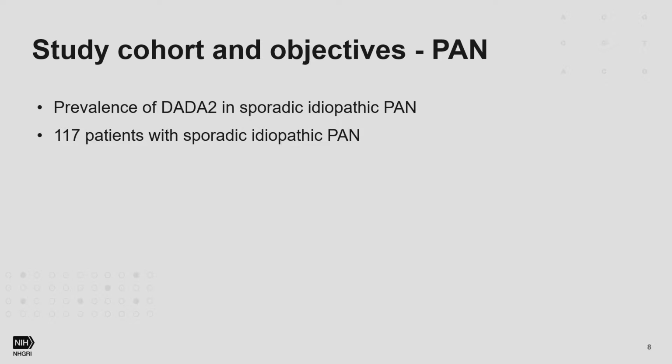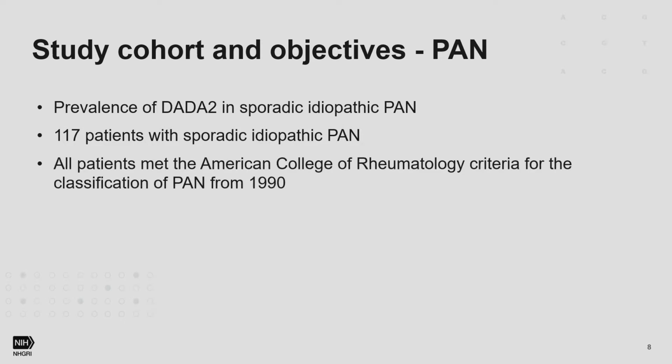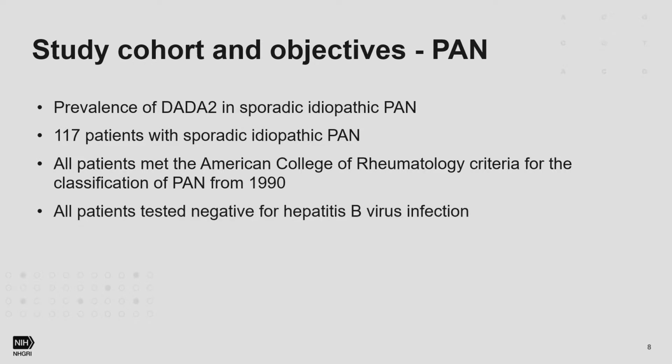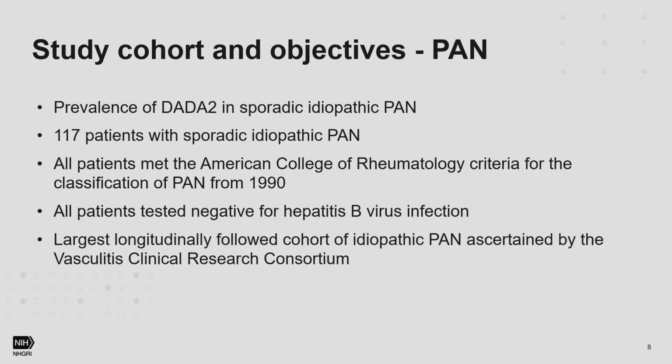Therefore, we investigated a cohort of 117 patients with idiopathic PAN. And these patients all met the American College of Rheumatology criteria for the classification of PAN from 1990. And importantly, they were all tested negative for hepatitis B virus infection. All patients were ascertained by the Vasculitis Clinical Research Consortium, and to our knowledge, this is the largest longitudinally followed cohort of idiopathic PAN.